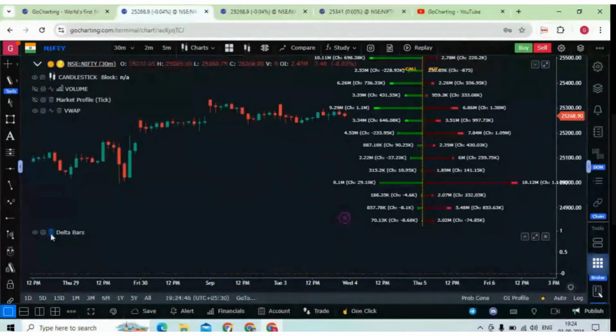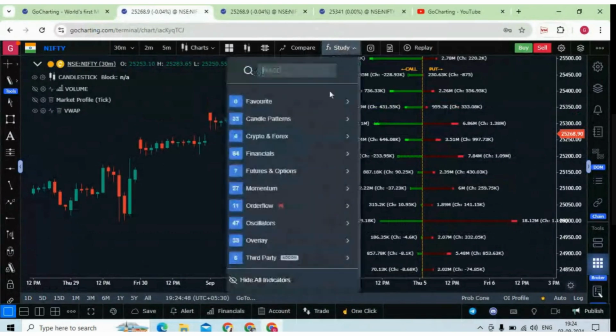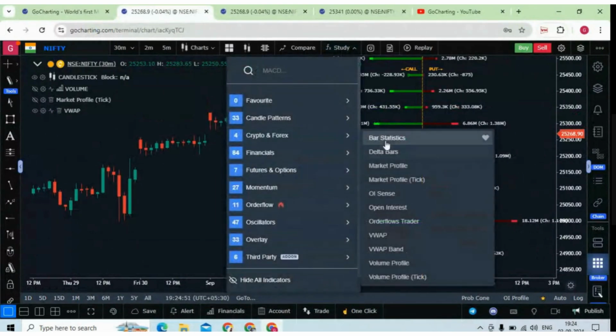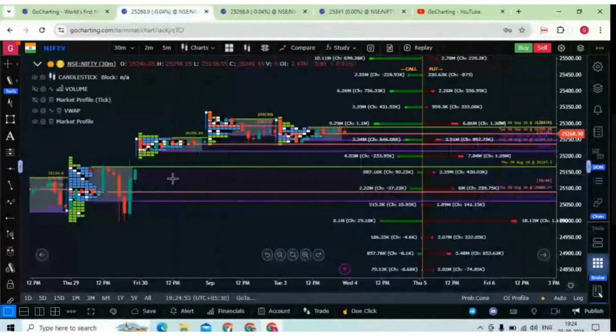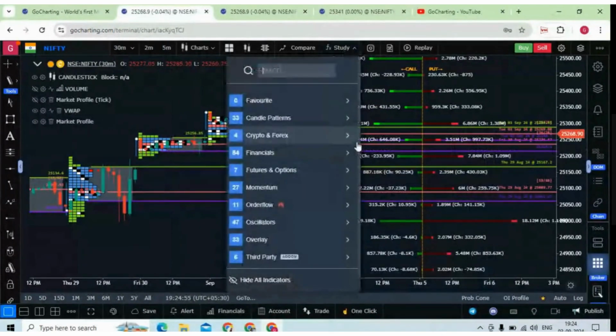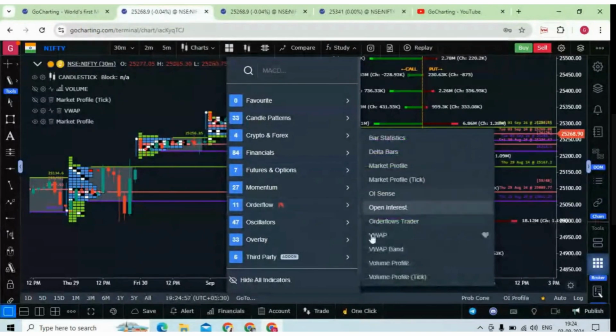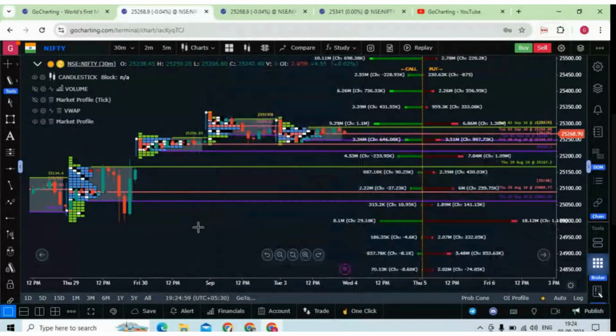You can also use the order flow chart. Then we have other tools as well, like market profile, and volume profile. There are so many tools you can explore. This is for new people who have just joined. These things are very obvious and well known to traders who are regularly using GoCharting. So these are a few important things under the chart section.